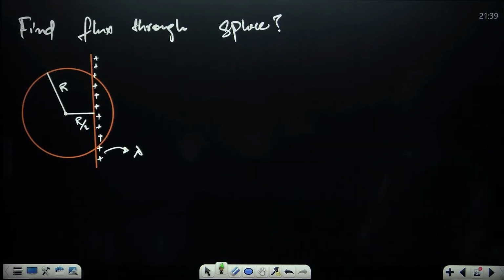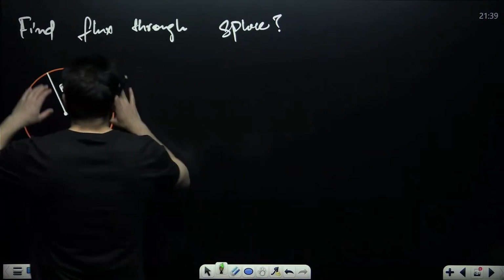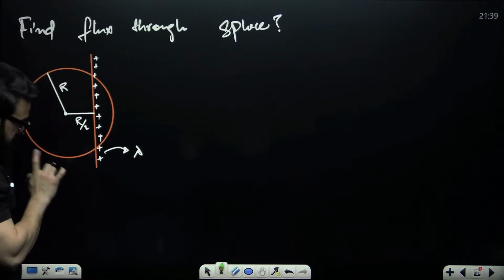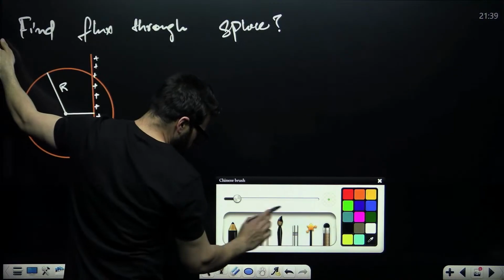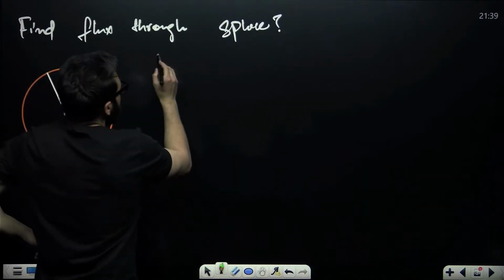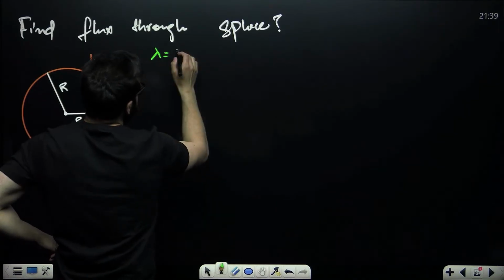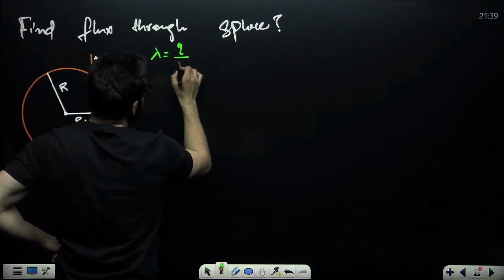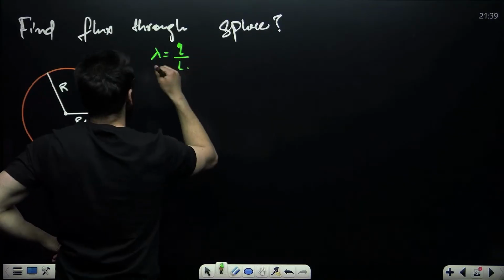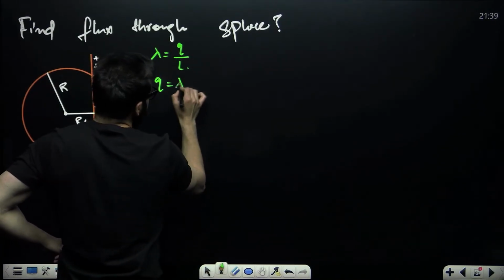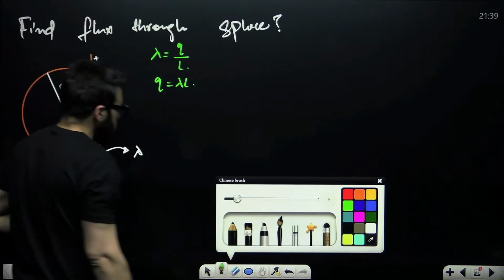Guys, if you want to find the flux through this sphere, then you have to first calculate the charge inside the sphere. First and foremost, when it comes to the charge inside, we say lambda is equal to Q, total charge, divided by total length, Q divided by L. Now Q will be equal to lambda into L.